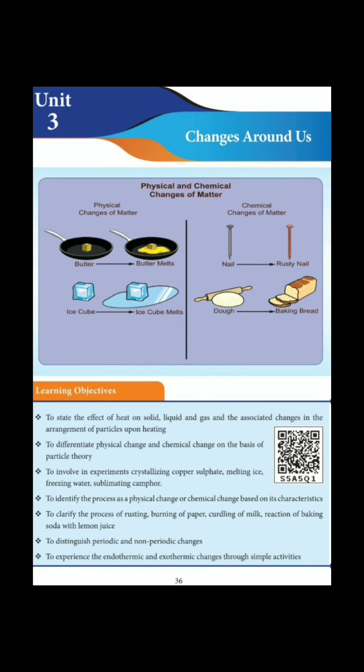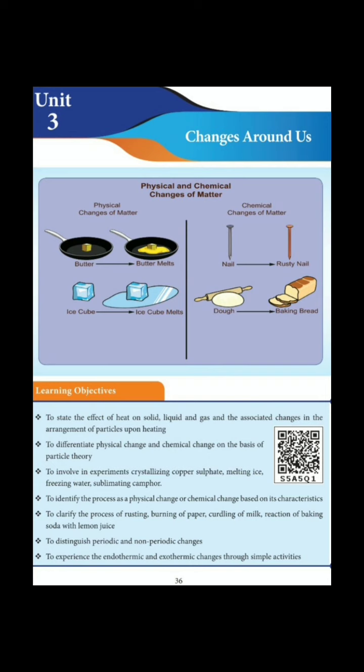In this lesson you will see certain learning objectives. Number 1, it will state the effect of heat on solid, liquid and gas and the associated changes in the arrangement of particles upon heating. Number 2, this lesson will differentiate between physical change and chemical change on the basis of practical theory, and this will involve experiments: crystallizing copper sulfate, melting ice, freezing water, sublimating camphor.